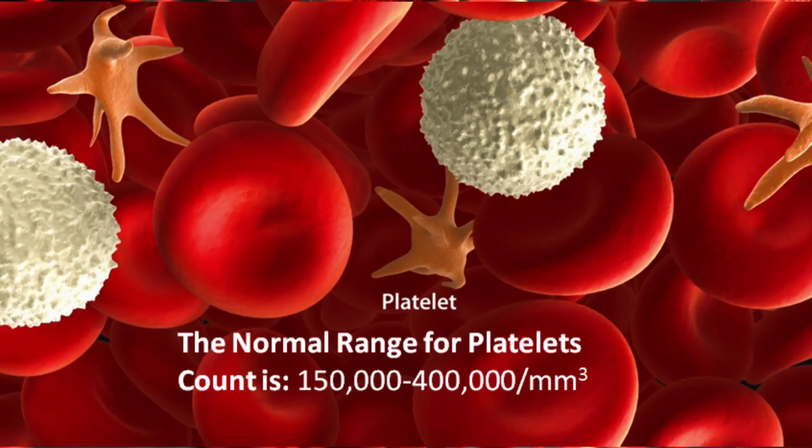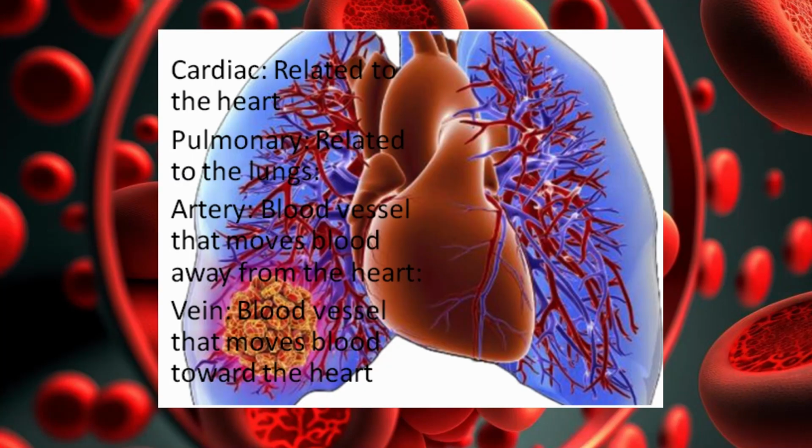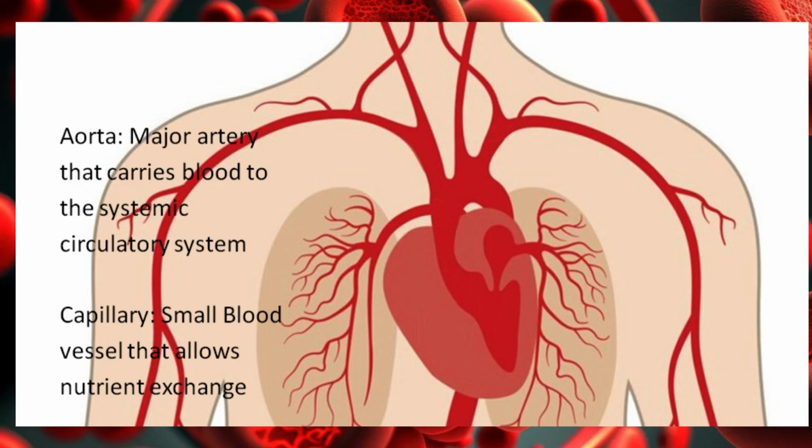Key terms to remember: circulatory system. What is the circulatory system? The body system responsible for carrying blood, nutrients and waste throughout the body. What is cardiac? Related to the heart. Pulmonary, related to the lungs. Artery, a blood vessel that moves blood away from the heart. Veins, blood vessels that move blood towards the heart. Aorta, a major artery that carries blood to the systemic circulatory system. Capillary, a small blood vessel that allows nutrient exchange.